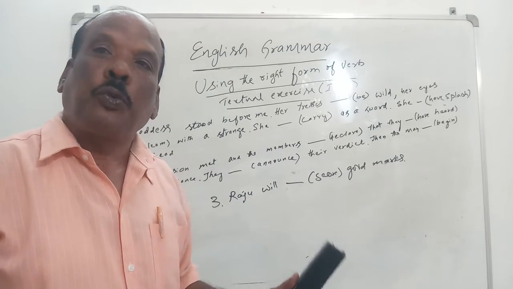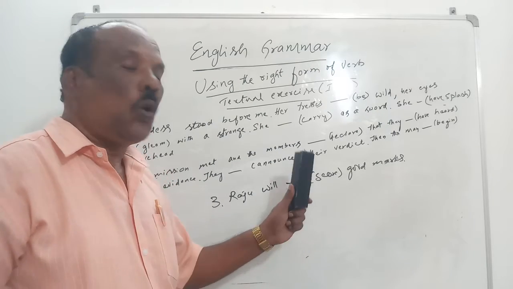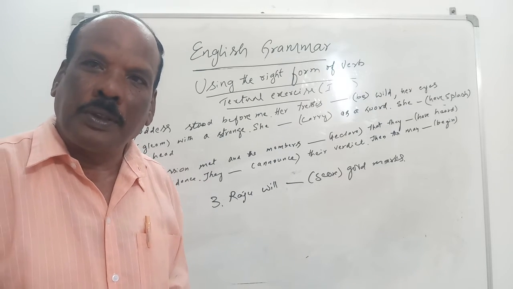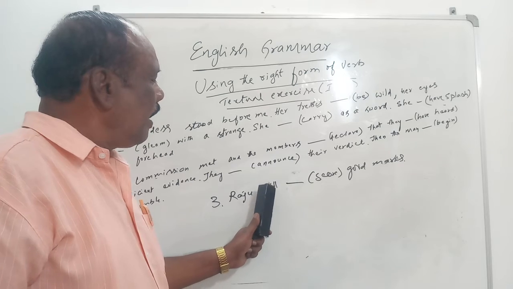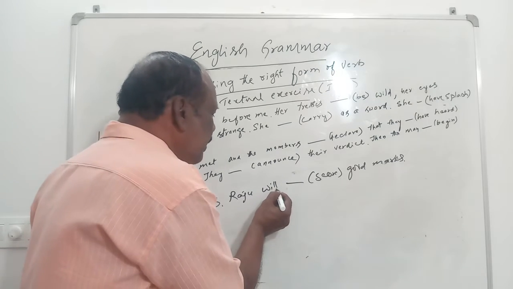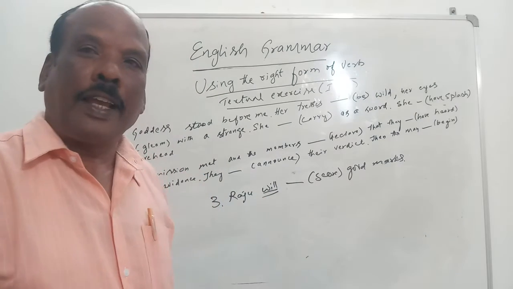So, which verb is given in the bracket? Score is the verb. Here what do you see on the left side? You will see will. That is the helping verb.